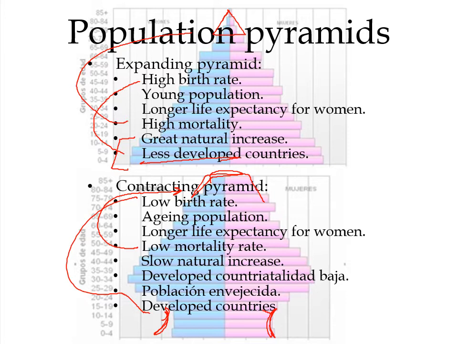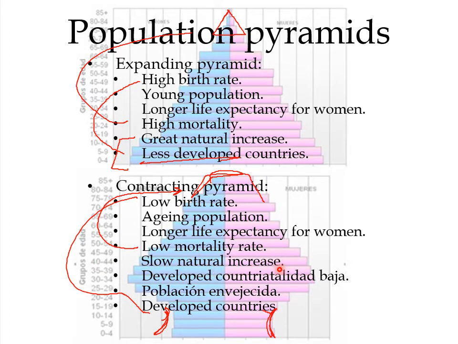If there are lots of old people and not many children, that means that they have an aging population, an old population. They have a longer life expectancy for women. Life expectancy is higher than in the less developed countries, and especially for women. The natural increase is slow. That's very important.